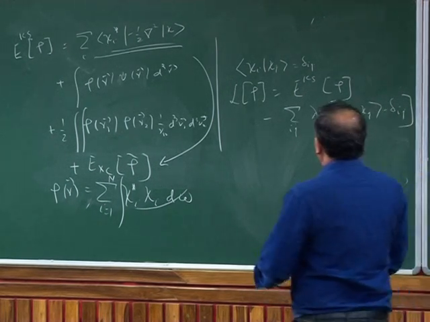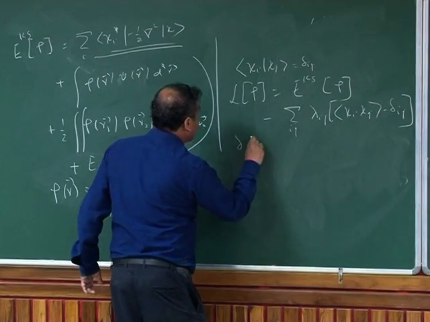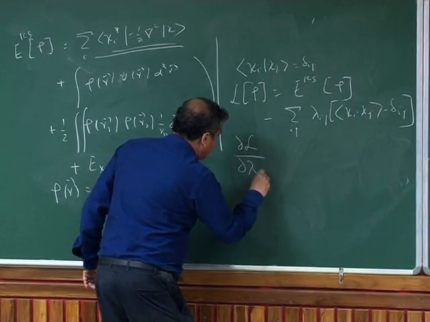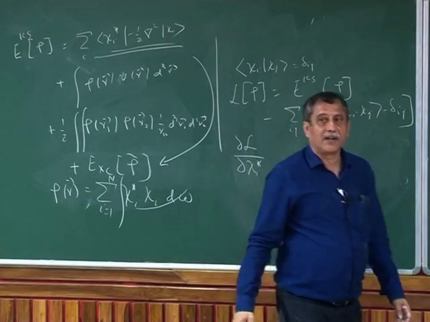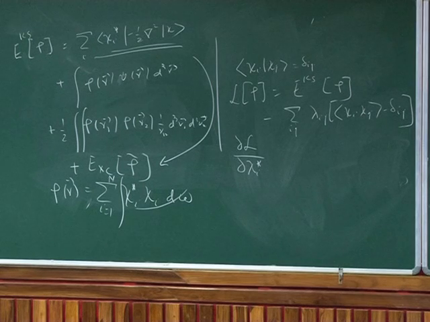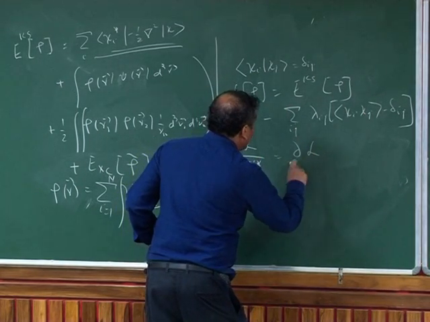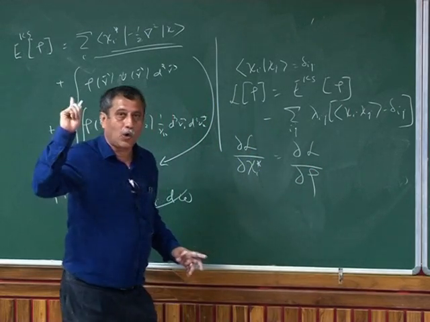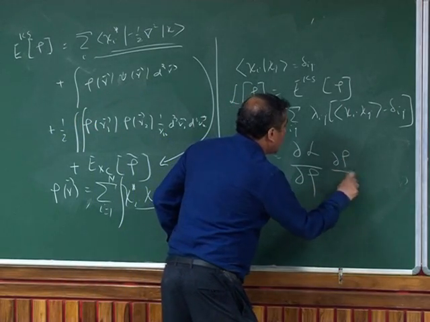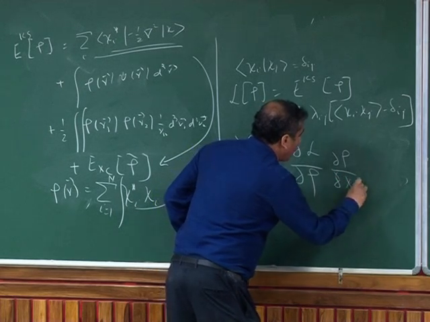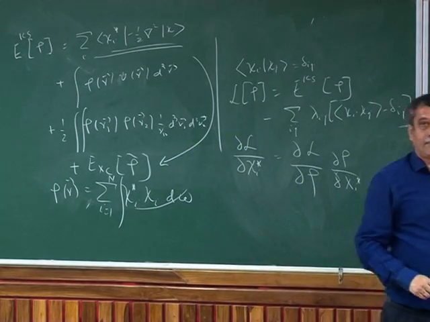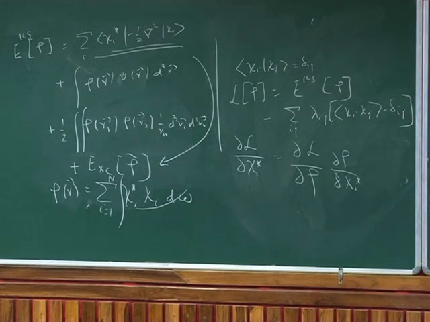So I am now going to vary this. The variation is done not directly with respect to rho, but with respect to chi-i star. So I want to vary the Kohn-Sham orbitals. How do I write this? Each time I will write this using the calculus of variations. I write this as del L del rho, wherever rho is directly there, times del rho del chi-i star. Assuming the chi's are functions of r, I can write everything in terms of r. So this is not very difficult to do.